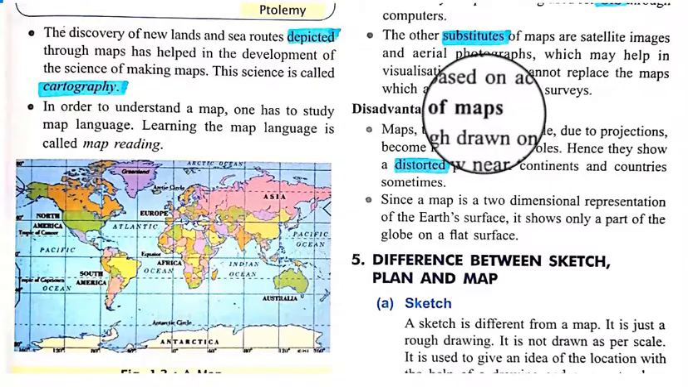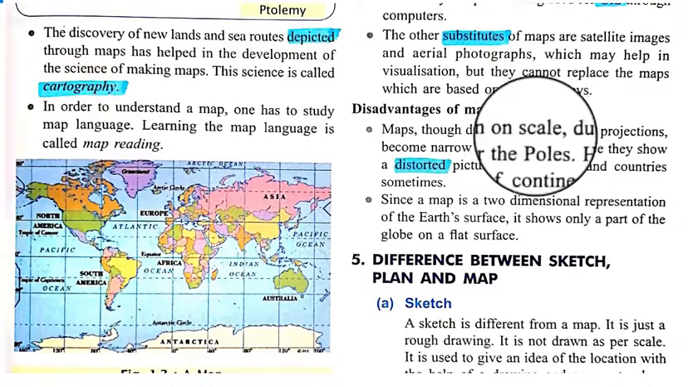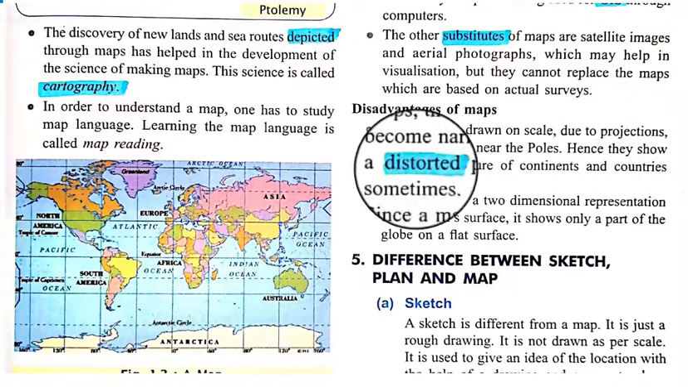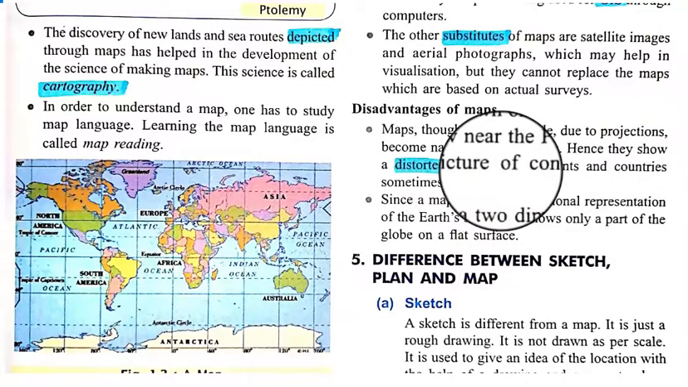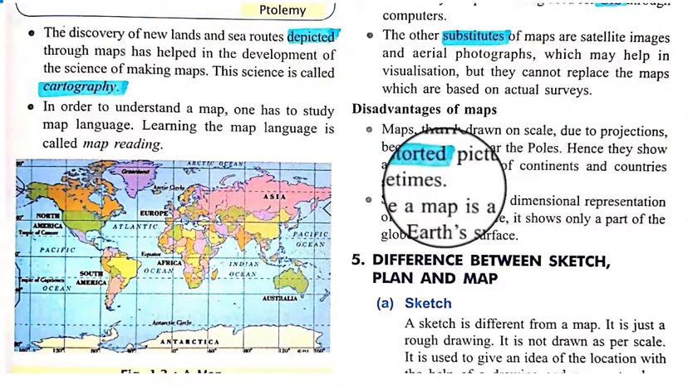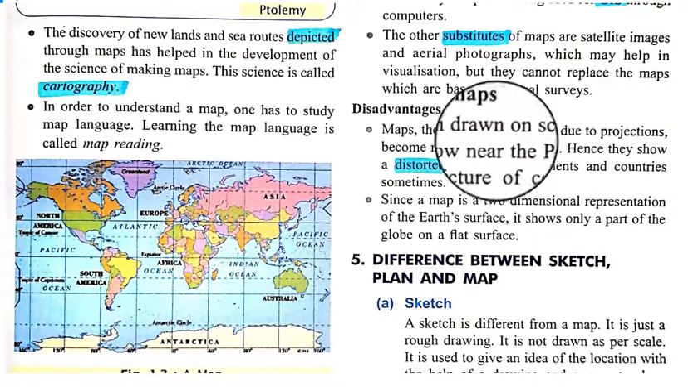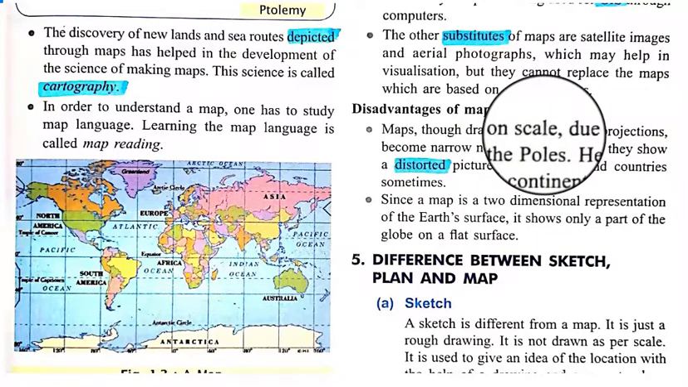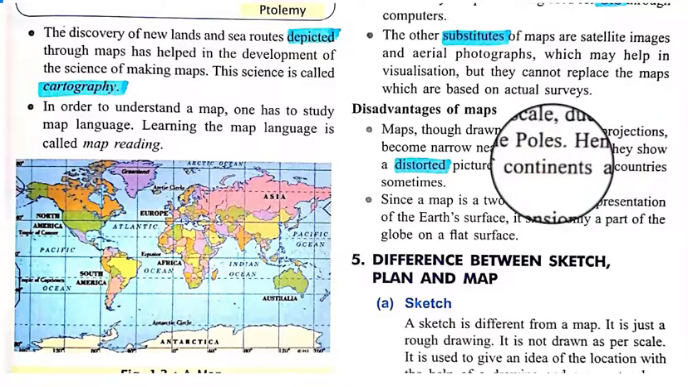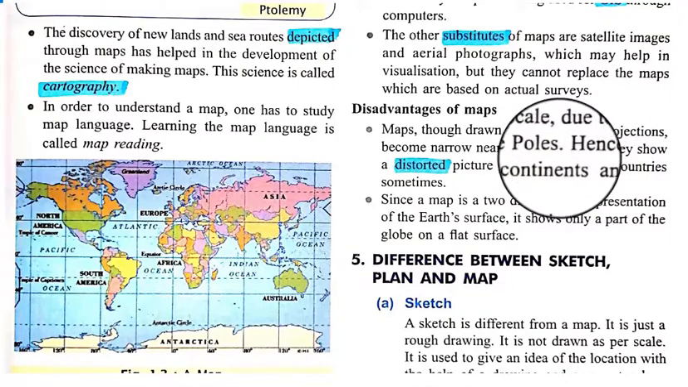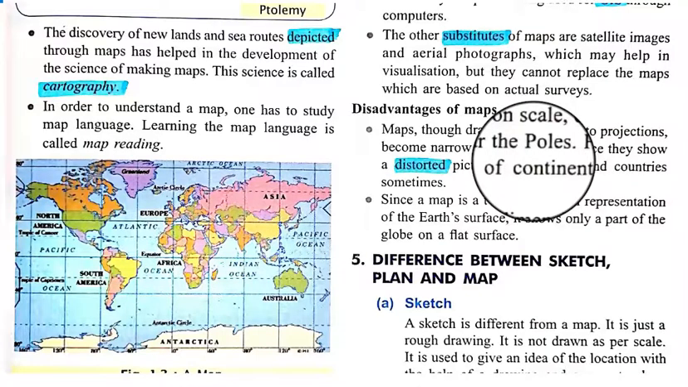Next is disadvantages of maps. Maps drawn on scale, due to projections, become narrow near the poles, and hence they show a distorted picture of continents and countries sometimes. All kinds of maps are drawn to a respective scale and with the help of projection, because we need to preserve the shape, size, and direction. That's why we use a definite scale and a definite projection for the distribution.